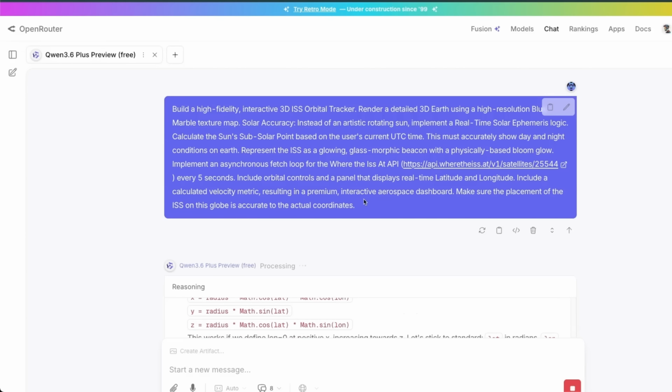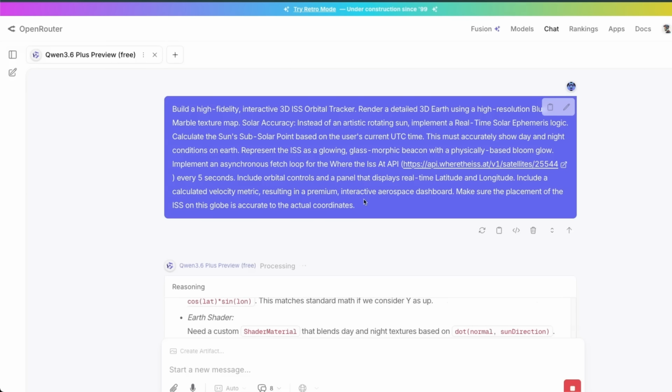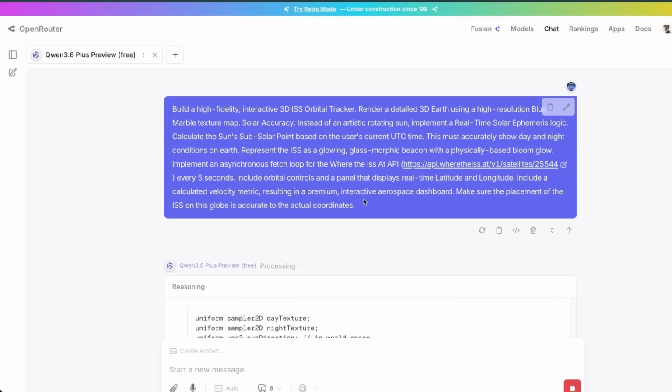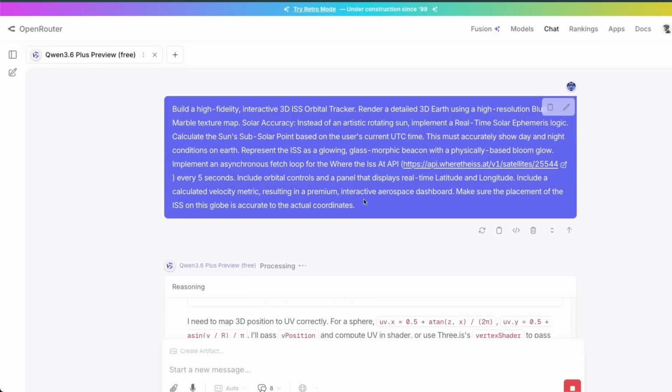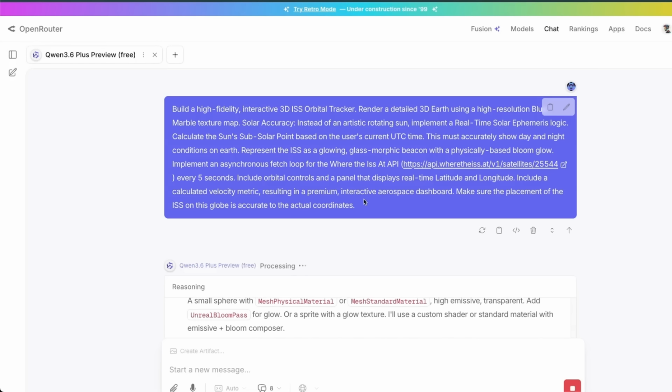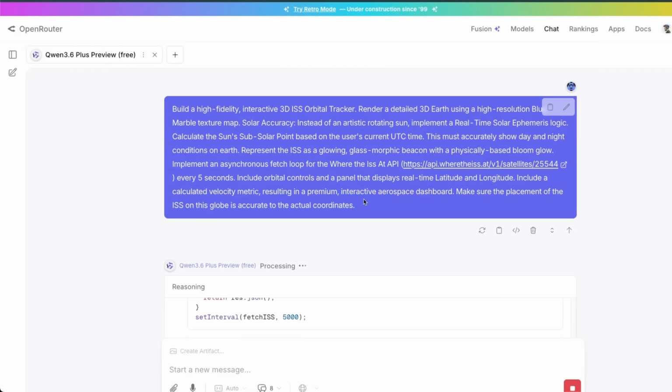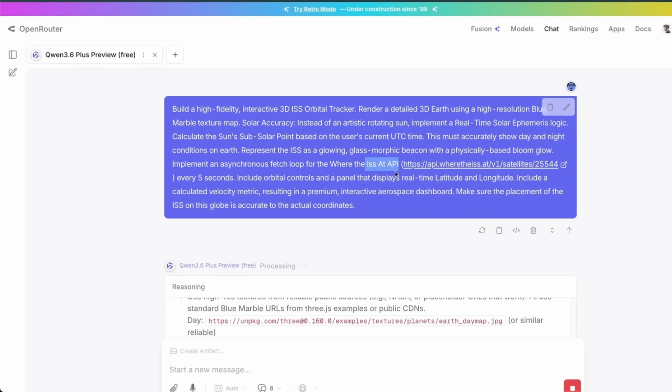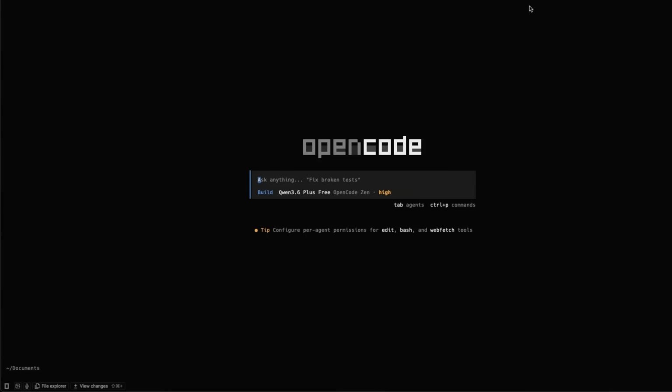Okay, so here's the prompt that I actually used. This came out of the Gemini 3.1 release blog post. And in this case, we want to have a realistic representation of day-night, also the Earth, as well as the real-time location that we get through the ISS API. Now, in this specific case, I was using OpenCode as the harness. I'm using Qwen 3.6 Plus, which is freely available on OpenCode, at least at the time of recording of this video.